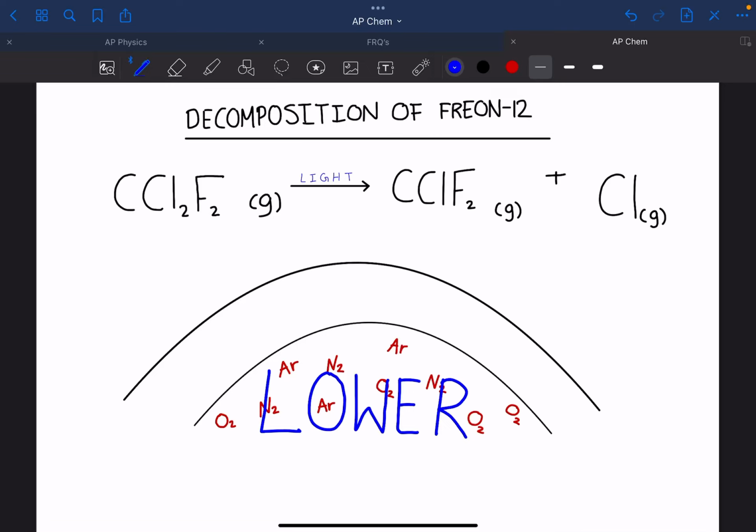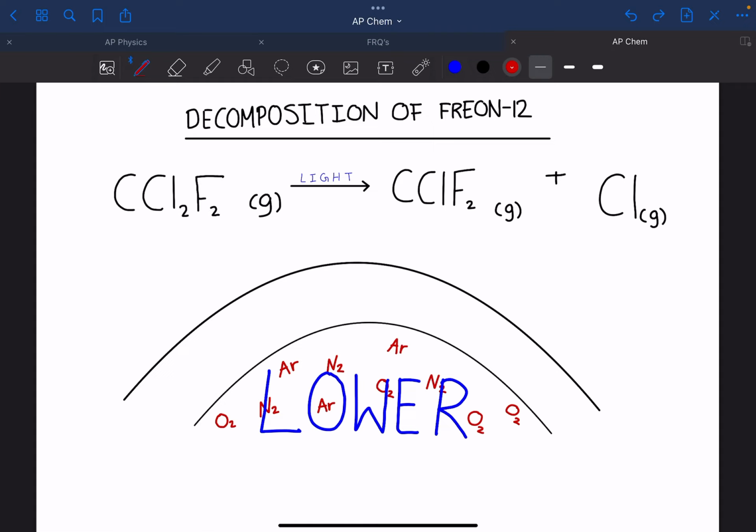Hey guys, so today I'm going to be talking about the decomposition of Freon 12 and how it affects our atmosphere. So, Freon 12 is this molecule over here. And when Freon 12 is decomposed by high energy light, it produces these two products. And the significant thing about this production specifically is the chlorine production.